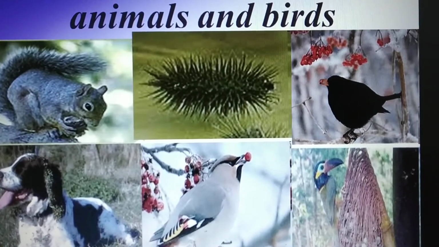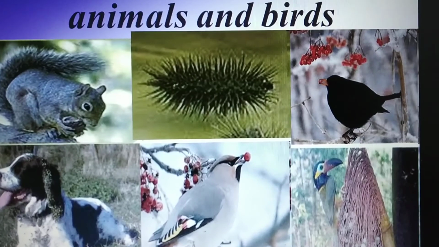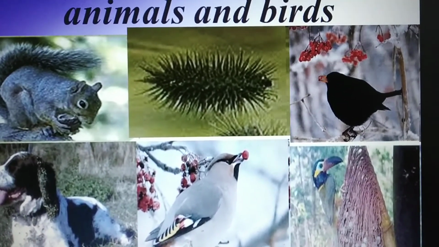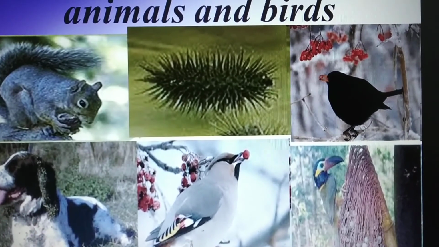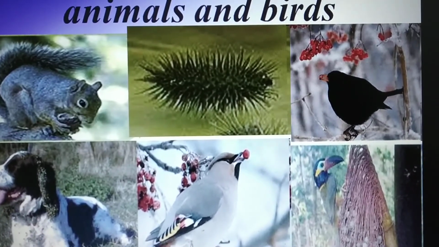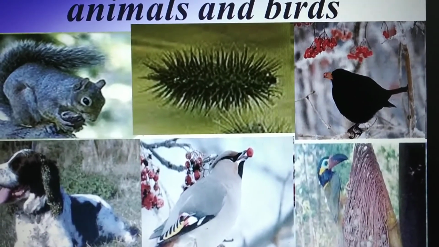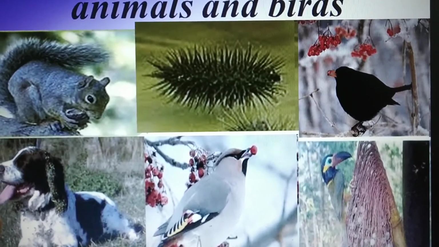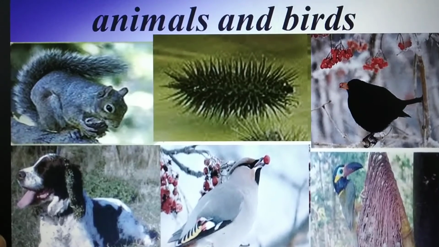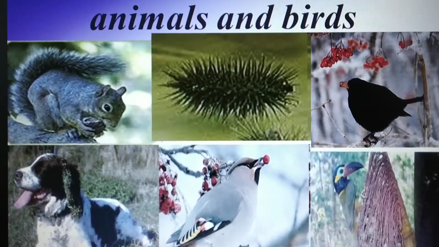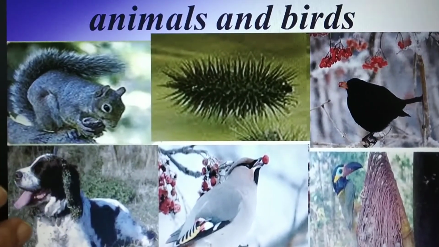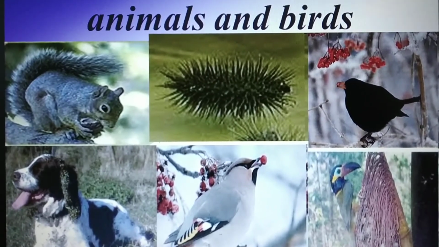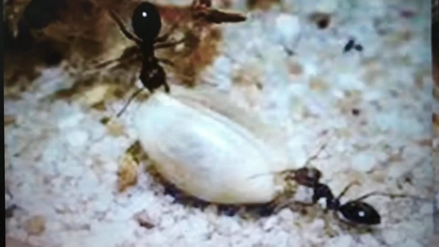Here is a dog. The dog is sitting on grass, and seeds get stuck in his fur. When he moves from one place to another and sits in another place, he will drop those seeds, and in this way the dog is able to carry seeds from one place to another. So you can understand how these animals and birds carry the seeds from one place to another.